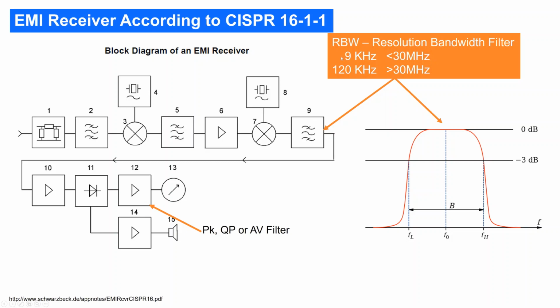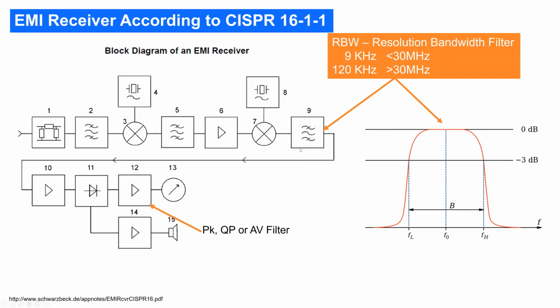That still comes from the old AM audio station bandwidth. And for frequencies above 30 megahertz, typically it's 120 kilohertz. There are certain ranges where they measure even with 1 megahertz resolution bandwidth to make life even harder. But those are the typical two you will face.